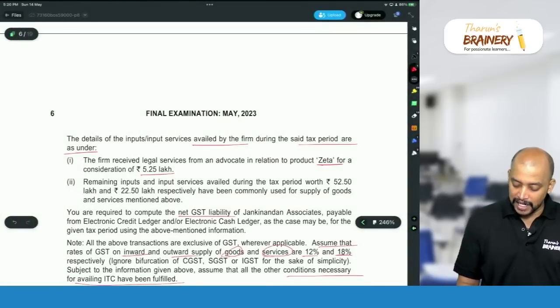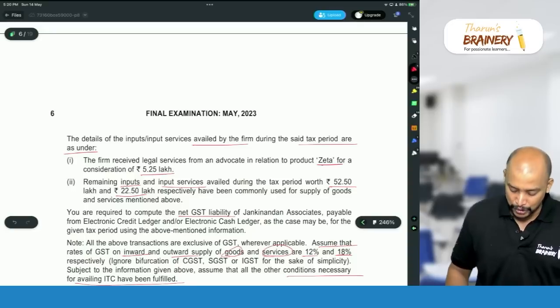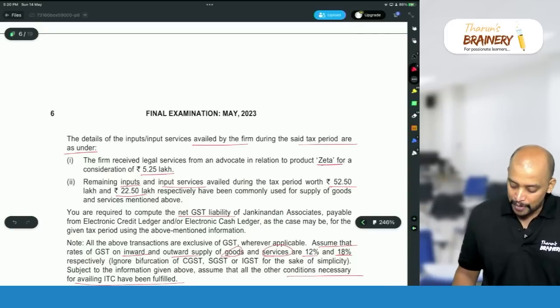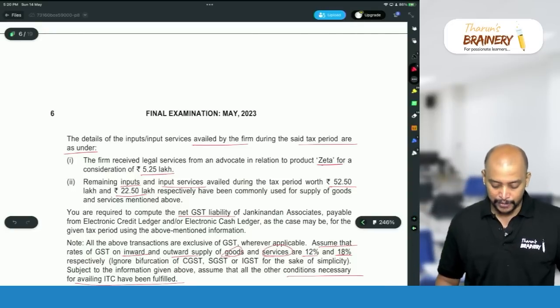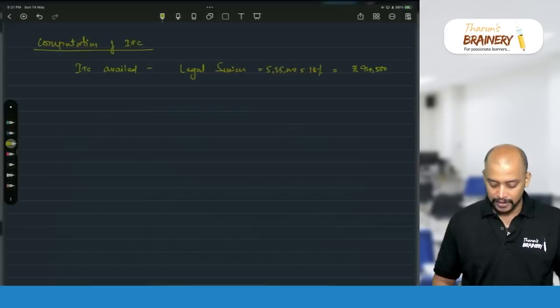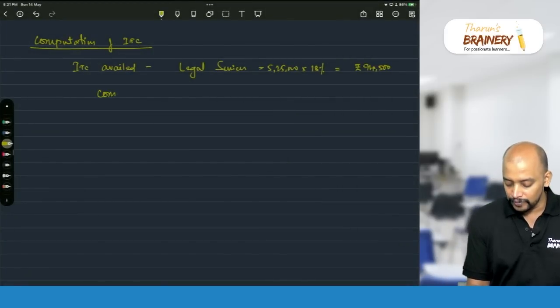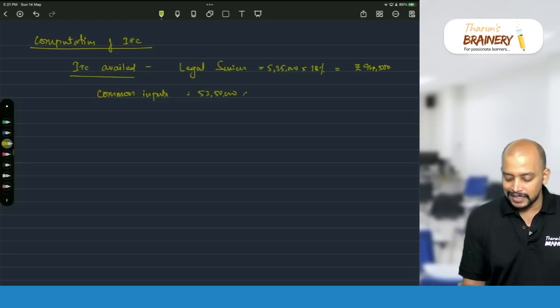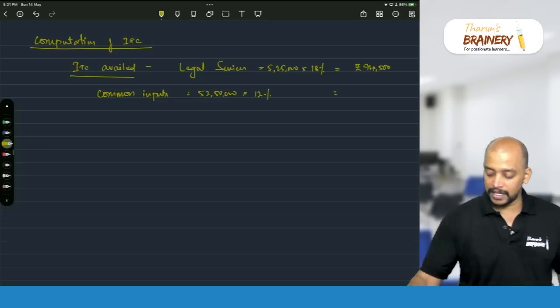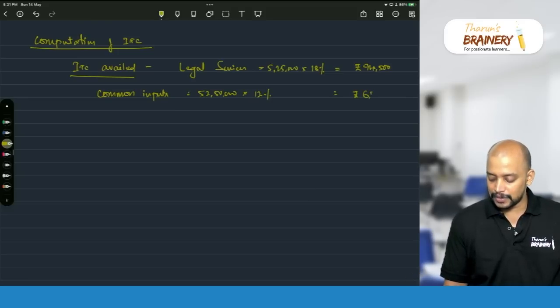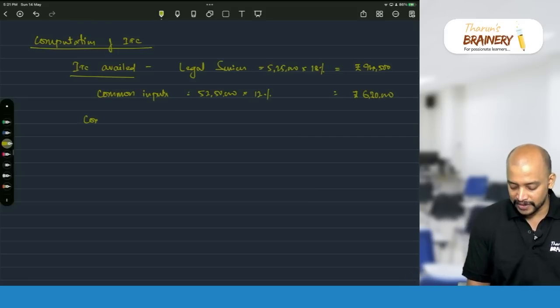Then next, remaining inputs and input services availed during the tax period worth 52.5 lakhs and 22.5 lakhs respectively have been commonly used for supply of goods and services mentioned above. So inputs 52.5 lakhs, common inputs is 52,50,000. GST rate is 12%, so that will be 52,50,000 into 12%, 6,30,000. Then common input services.